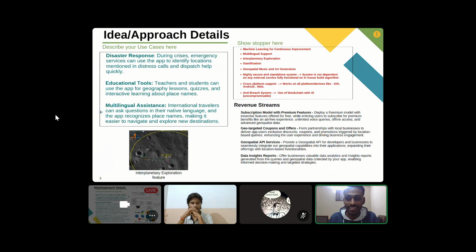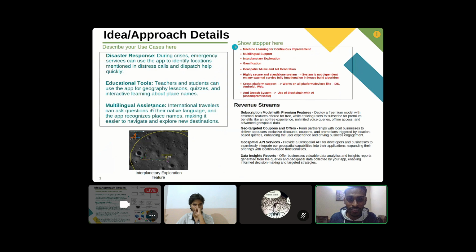Sometimes tourists come to a place and they really don't know where they are, and reading certain state or city names in the local languages is very difficult for them. So there we are trying to incorporate that, so they can get some information about the places they are in. So those are the use cases of our app.